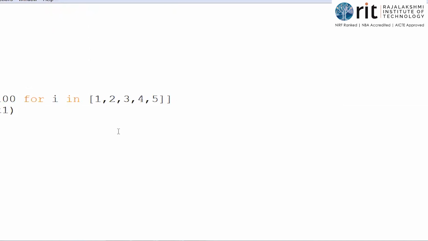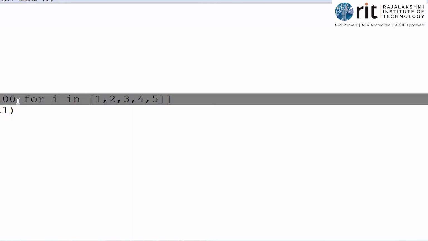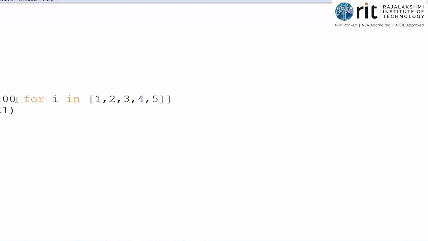Then in the second iteration it takes 2. I is equal to 2. So 2 plus 100, sorry, it is 102. So 101, 102, and so on. After storing the 5 values, we print the list. That's all. Instead of having 6 lines of code, I'm just putting it in one single line. So this is allowed, and this concept is called list comprehension.